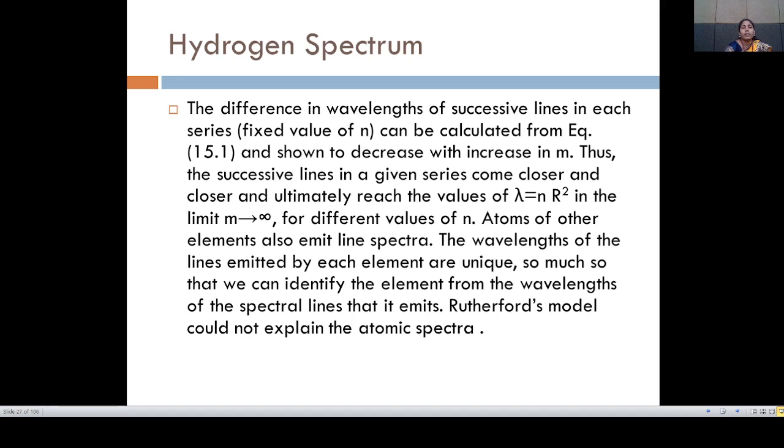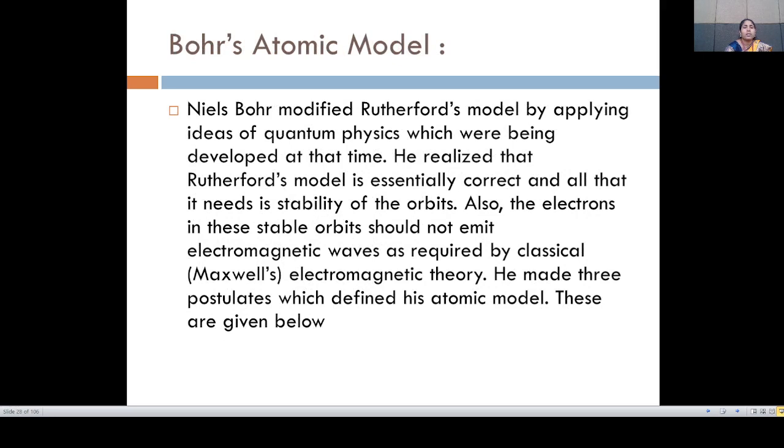The wavelength of the lines emitted by each element is unique, so much so that we can identify the elements from the wavelengths of the spectral lines that it emits. Rutherford's model could not explain the atomic spectra. So, Bohr's atomic model. Then another scientist, Niels Bohr, modified Rutherford's model by applying ideas of quantum physics,